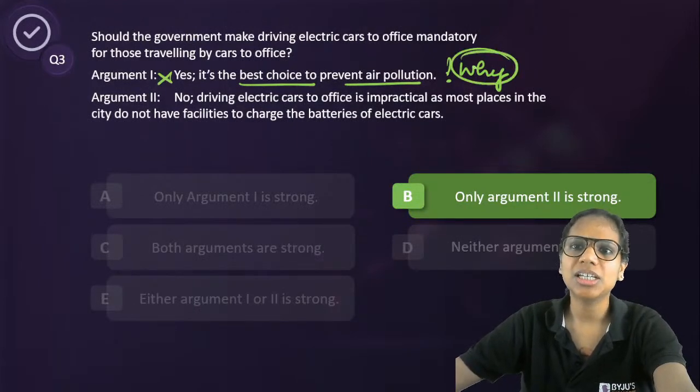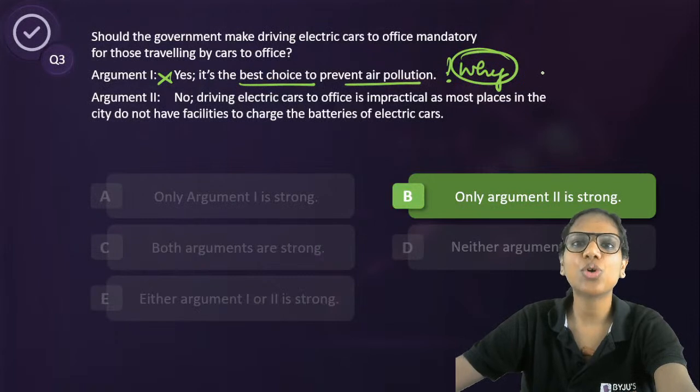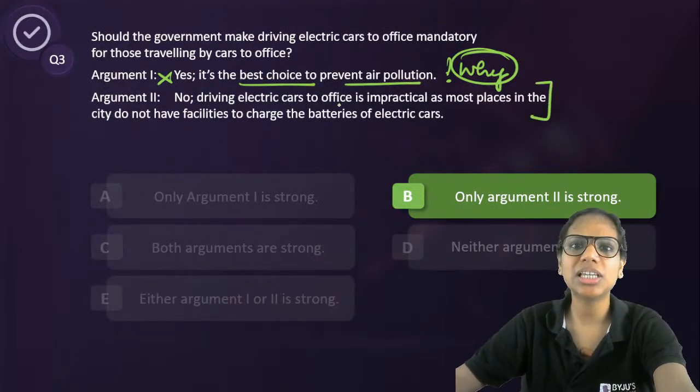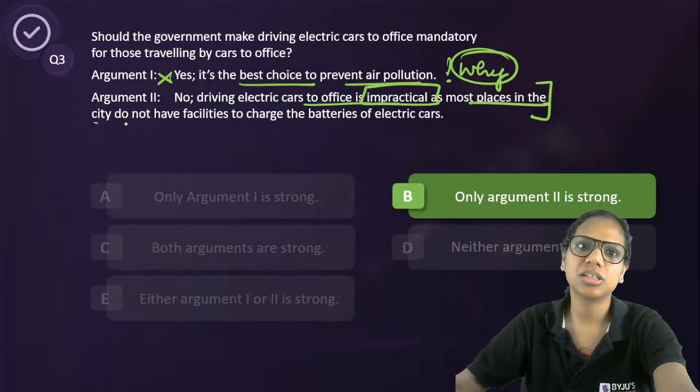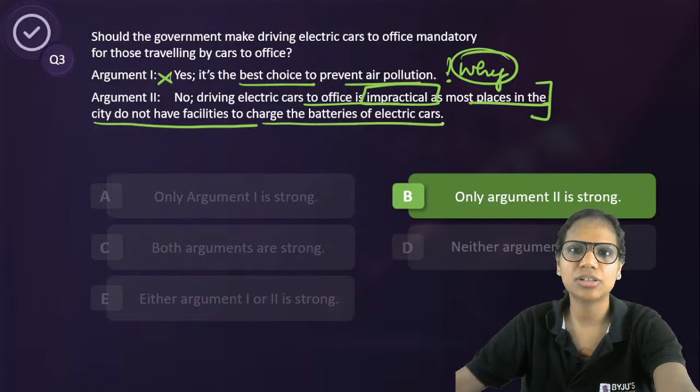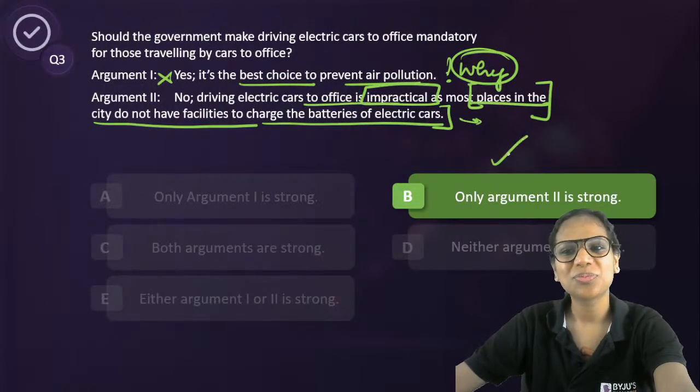It does not give us any reason. It leaves a lot for me to assume. Whereas this very clearly states that driving electric cars to office is impractical, as most places in the city do not have facilities to charge the batteries of electric cars. And this is a very important concern, no? Right? It's an important concern. So only argument 2 is strong. I hope this makes sense.